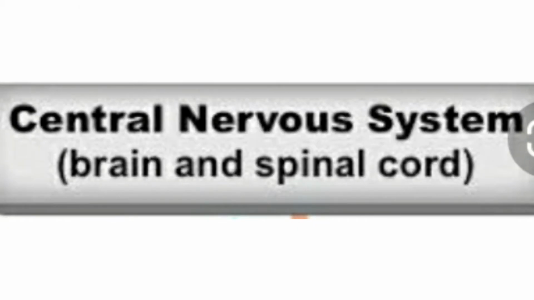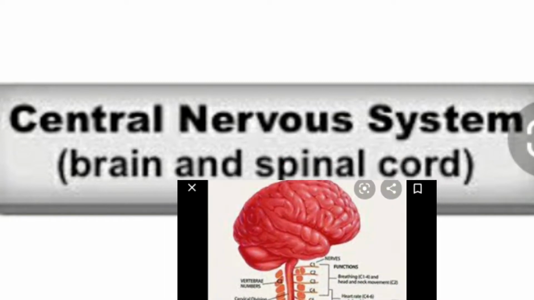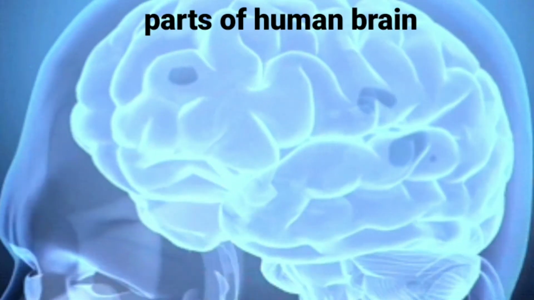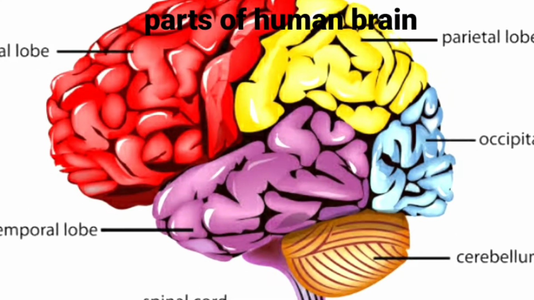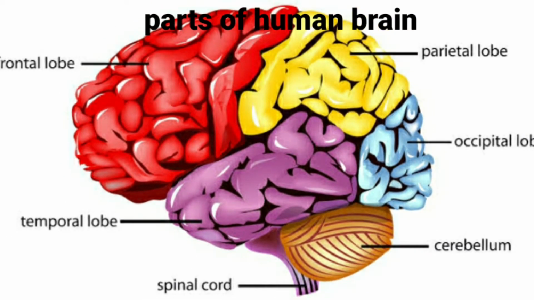If you see the classification of the central nervous system, that is brain and spinal cord, we shall learn today about the brain. The parts of the human brain are parietal lobe, frontal lobe, occipital lobe, temporal lobe, cerebellum and spinal cord. So what are the parts of the human brain?